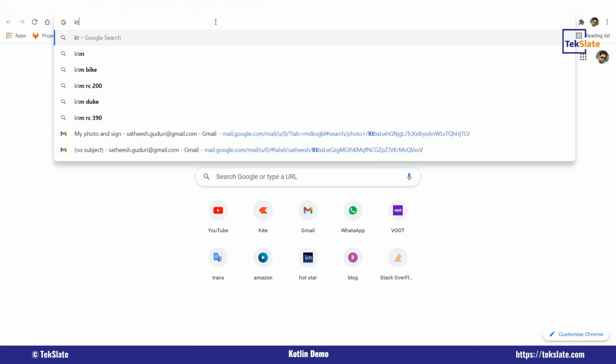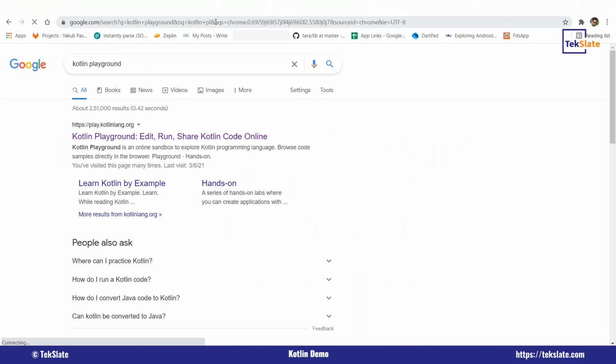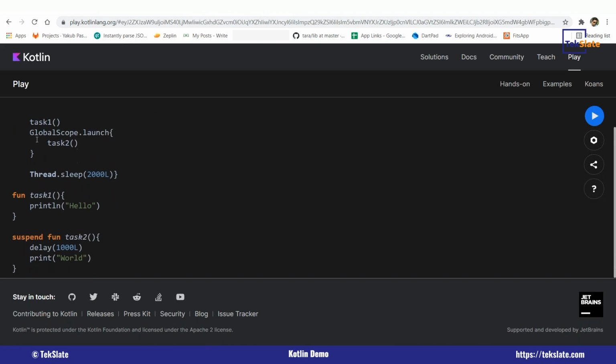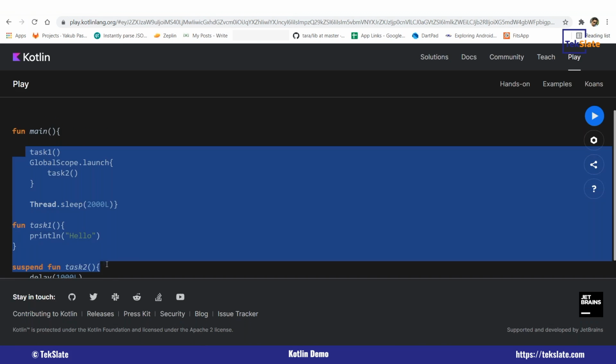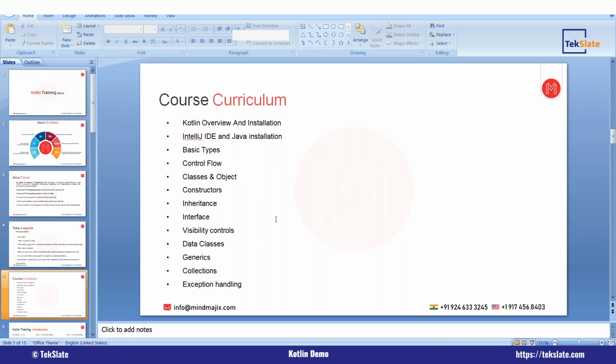So this one, Kotlin playground. Here also you can write your code and execute it. For example, I will show you one sample code. I'm just removing these things. See, we can get the output. So here also you can practice, instead of downloading any other software.